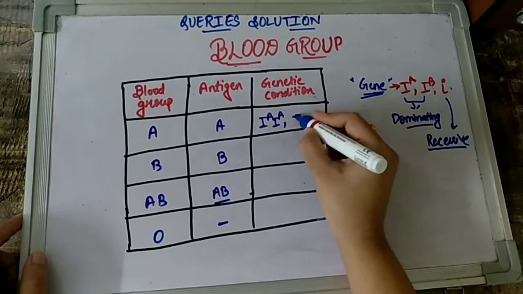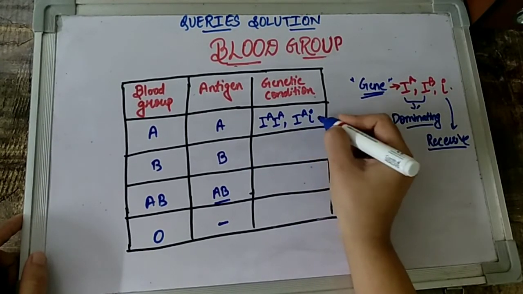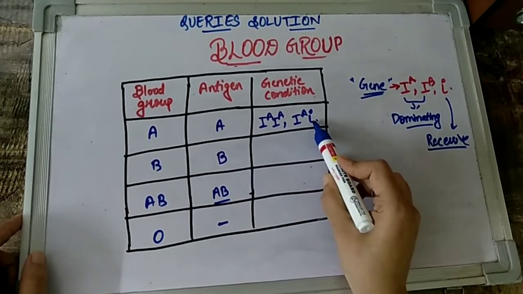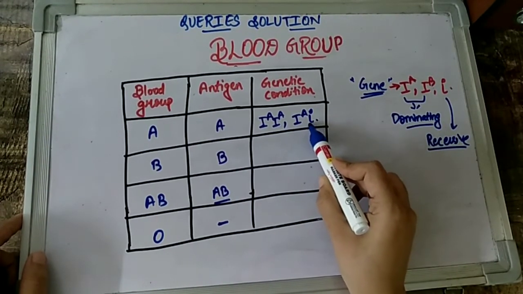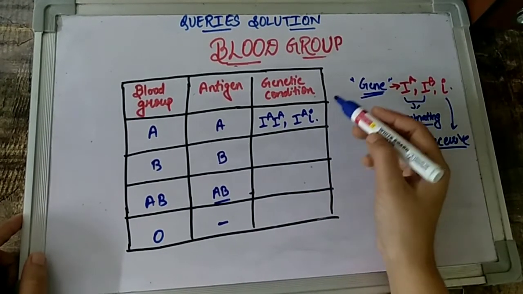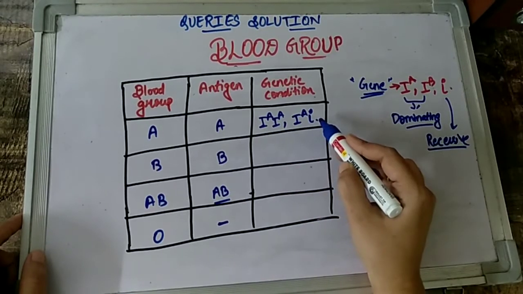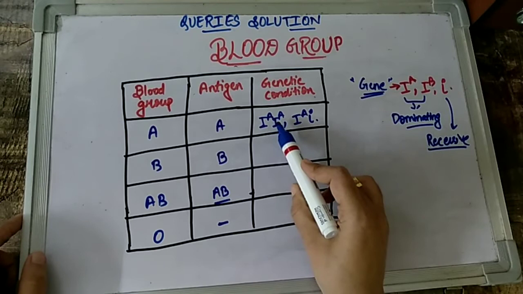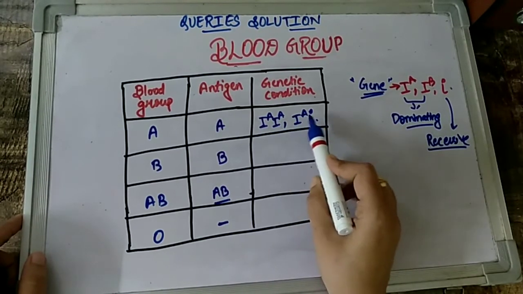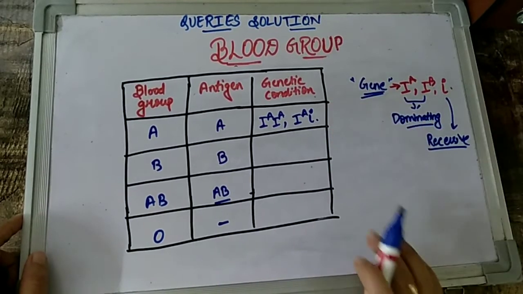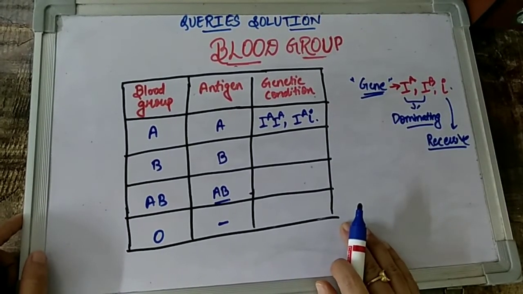Or, children, the condition can be IA and small i, because as I said, IA will be dominating, and small i will be recessive in front of IA and will not be able to express, right? So the two conditions, children, for a person who has blood group A are that the person can be homozygous dominant, pure as you can see, or heterozygous dominant, as this condition is saying. So based on the same, children, we can identify what will be the condition for the other blood groups.